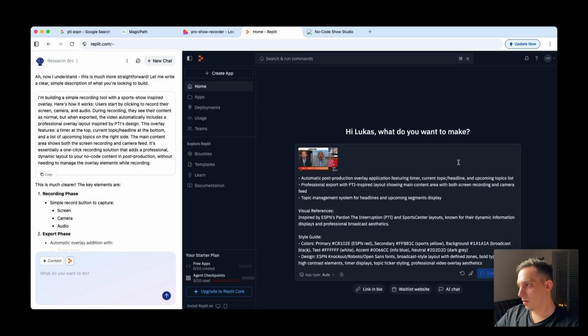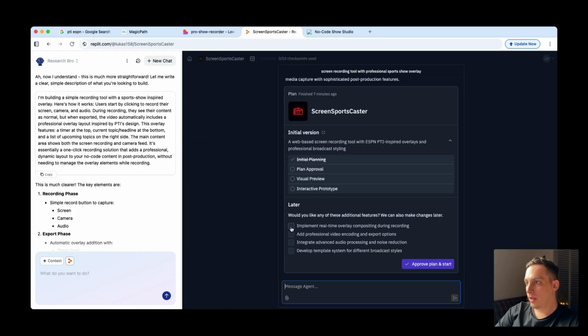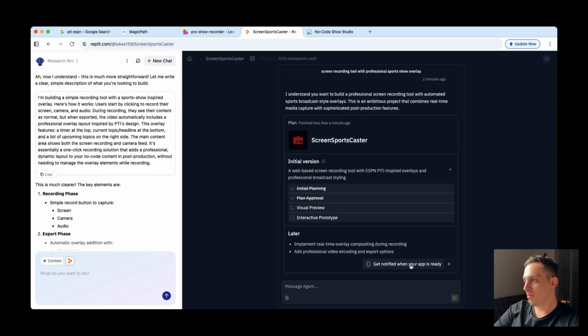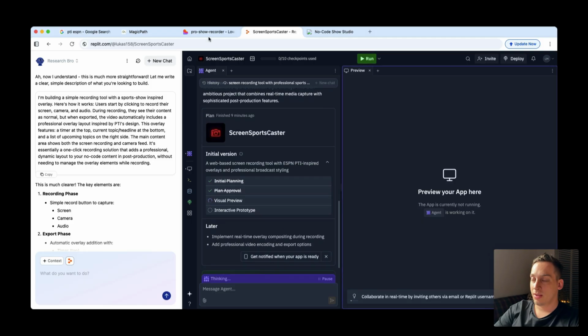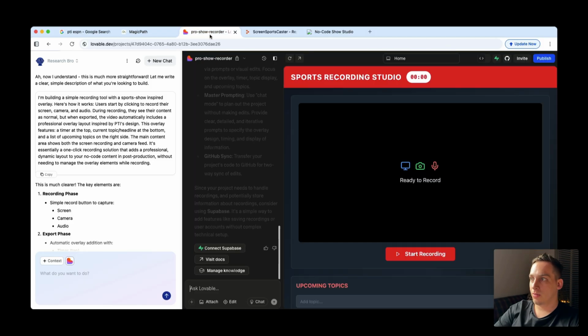It says it's creating the app. And what's cool about Replit is that we have these different suggestions. So implement real-time overlay compositing during recording, yes. Add professional video encoding and export options, yes. Integrate advanced audio processing and noise reduction, no. Develop template system for different broadcast styles, no. But let's just take a screenshot of this just to keep it noted for next time. Maybe we want to add something like that. And let's go to these different places.